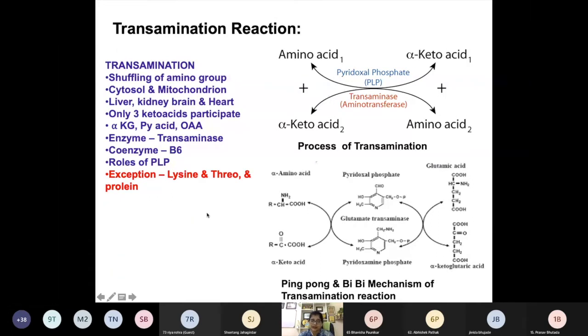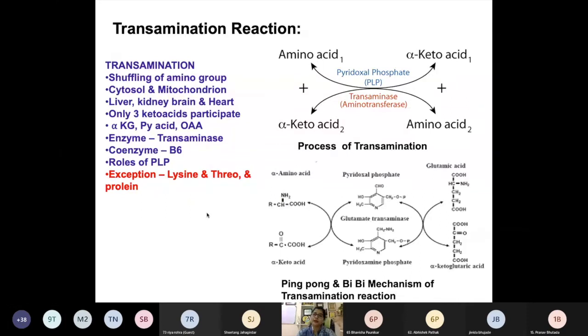Okay, now before I go, what is the significance of transamination reaction? What was it? We had discussed this earlier. What is the significance of transamination reaction? Tell me quickly, so we can move ahead. Synthesis of fat, synthesis of fats, non-essential amino acids, glucose. Those are the significance of keto acid.